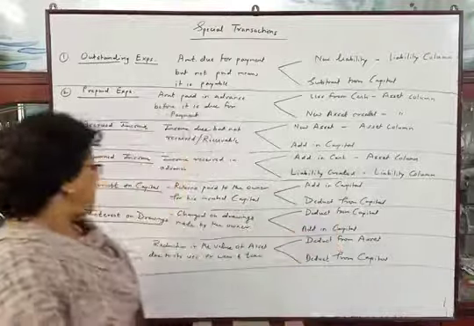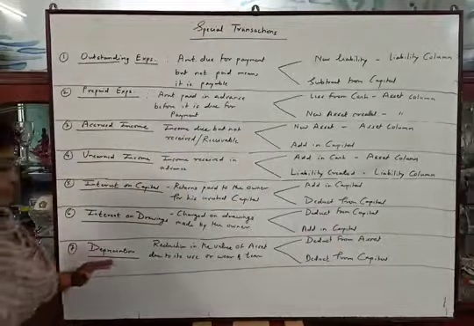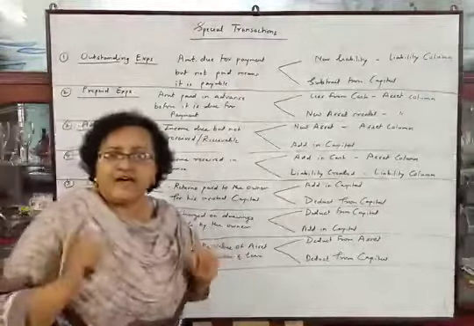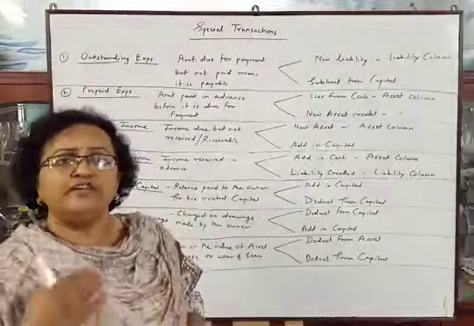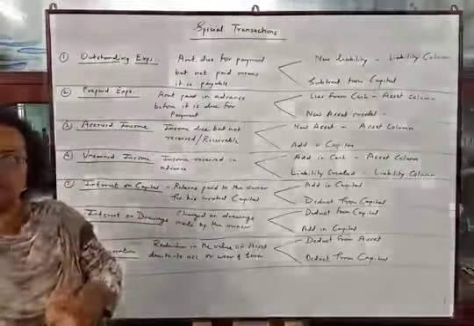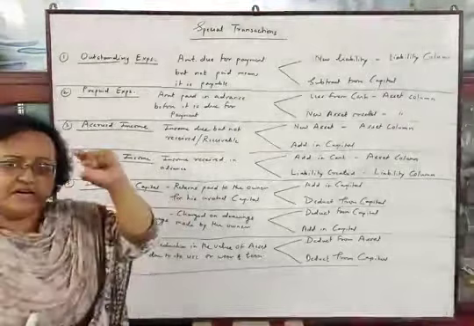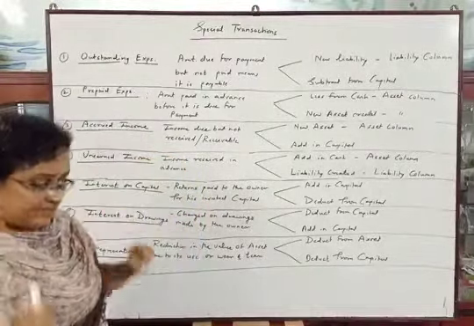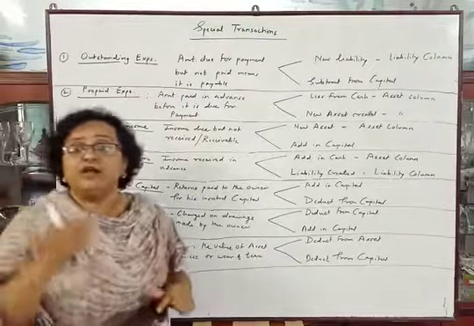Okay, now the last term, depreciation. It is reduction in the value of an asset due to its use or wear and tear. Every year the asset reduces because of its use, and this reduction in its value is known as depreciation. So this depreciation will reduce the value of the asset.